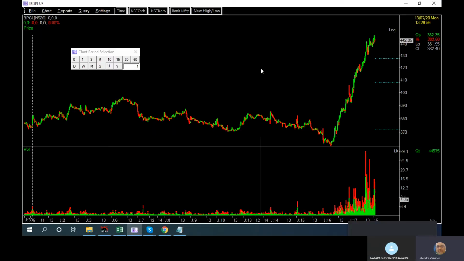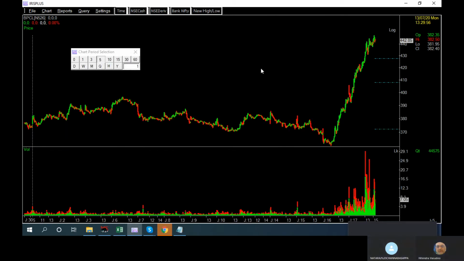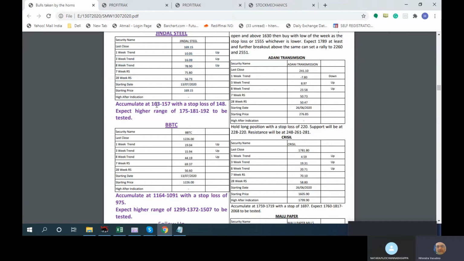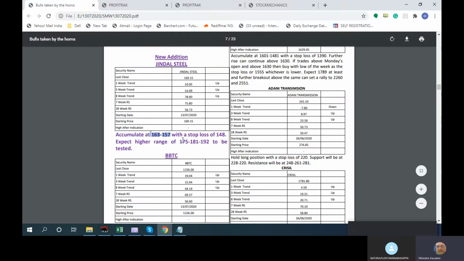If you look at last week's Jindal Steel, it had an up move of about 4.49% last week. With the high-low, the close was 169 and the low was 164. 169 and 164, so we are very close to that. Basically, once I have added it, the objective is to accumulate or buy at the last price or not.